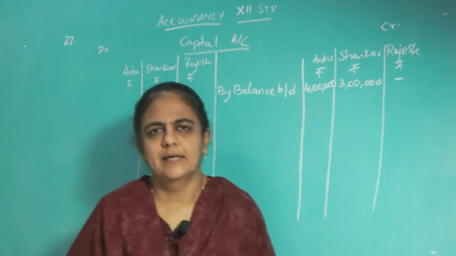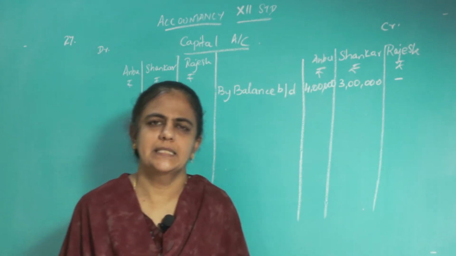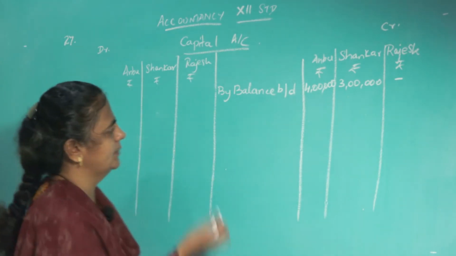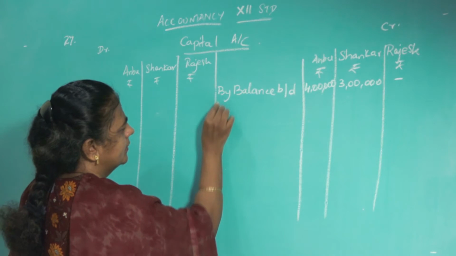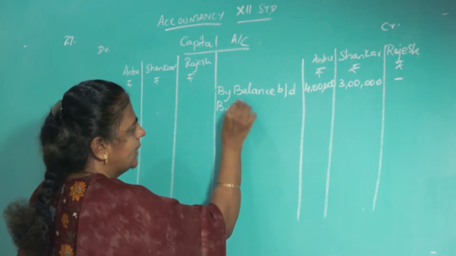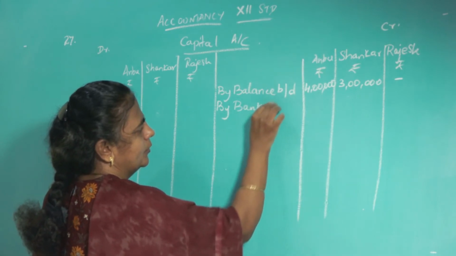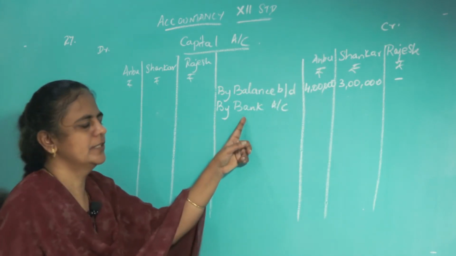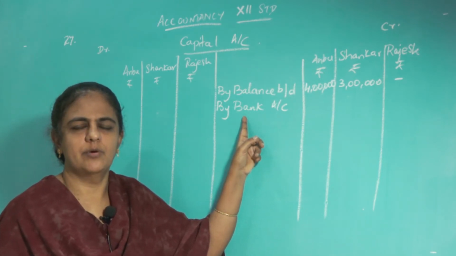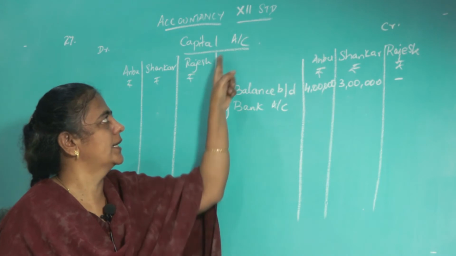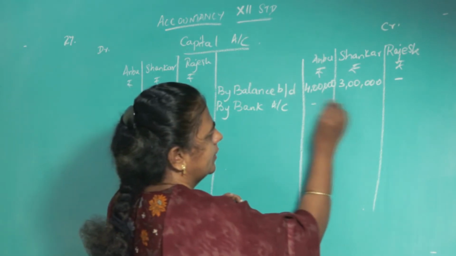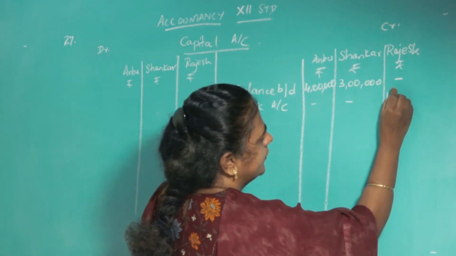Okay. Now see the second adjustment. Rajesh is the new partner and he is bringing 1,50,000 as capital. So what you have to write? Money is coming inside. Okay. So by bank. What is the journal for this? Bank account debit to Rajesh's capital. So in Rajesh's capital, what you must write? By bank. That is how much? 1,50,000.